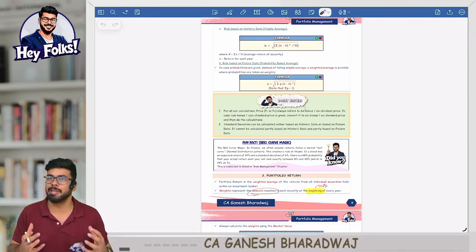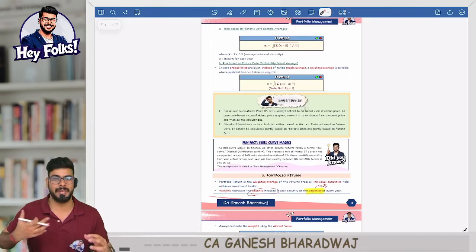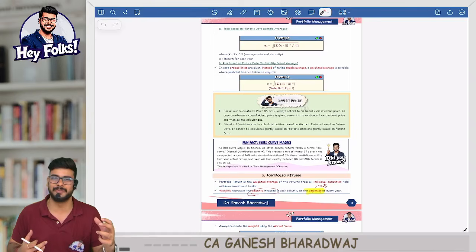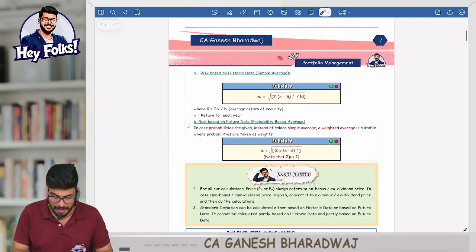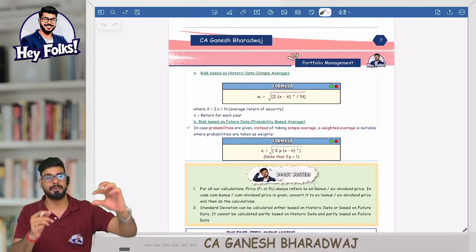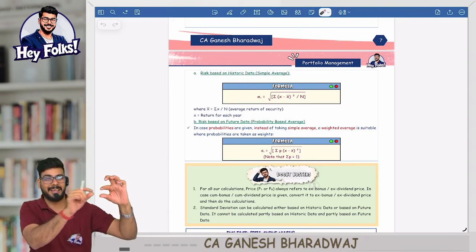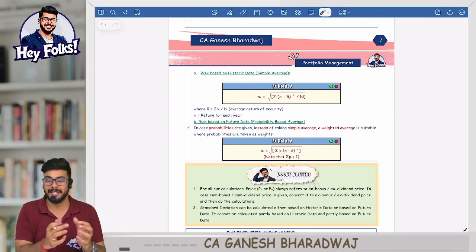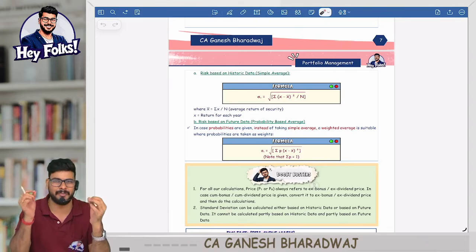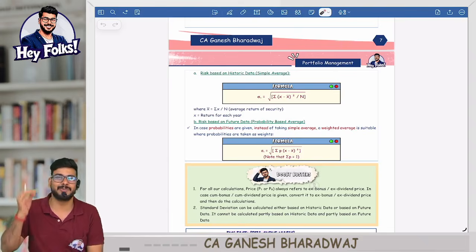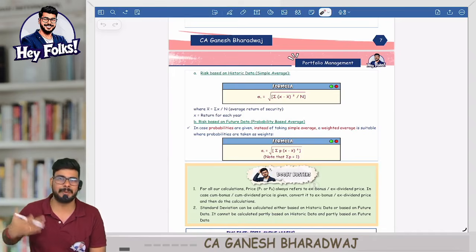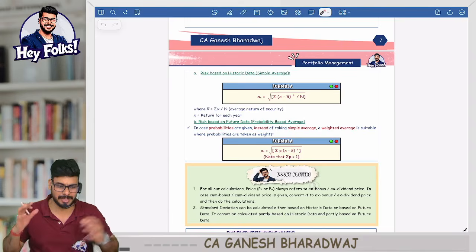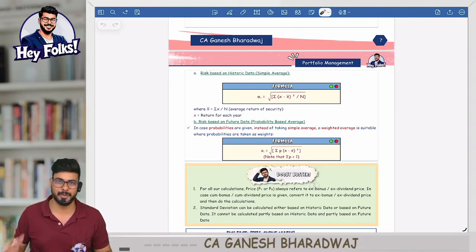Trust me, the quality of these hard copies, once you actually hold the hard copy, you will be able to spot the difference. In fact, in the concept book, we are using separate colors for the headers, because when you're seeing the book from the side, the colors will change. Based on that, you will be able to judge that a new chapter is starting. We have taken care of micro level details, so that students find it extremely easy when they are preparing and using these books along with our lectures. This is the basic objective behind us doing it. I'm sure you find this very useful.